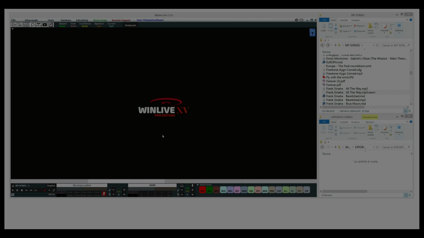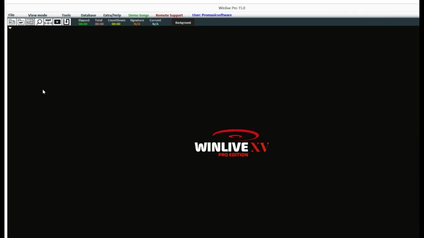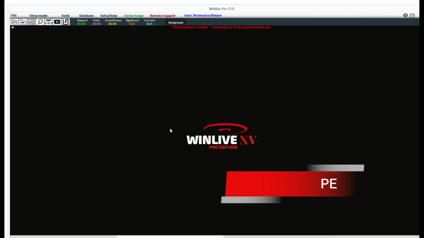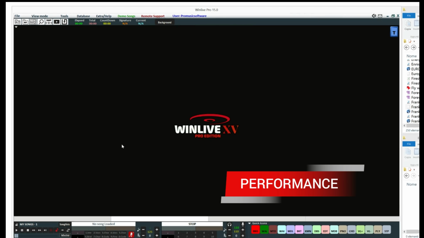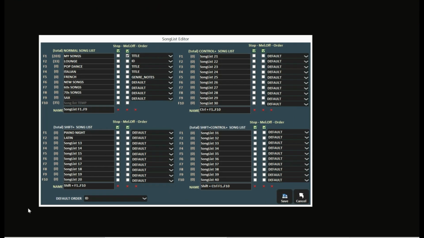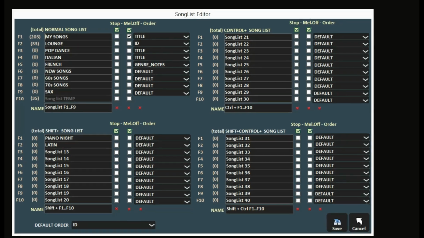You can manage WinLive Pro 15 in two main ways basically: Performance Mode and Media Explorer Mode. In the Performance Mode, your own repertoire is organized through a database and divided into 39 groups named song lists. In this mode, you can save the numerous changes made to the songs, which can be brought up simply by pressing a button.